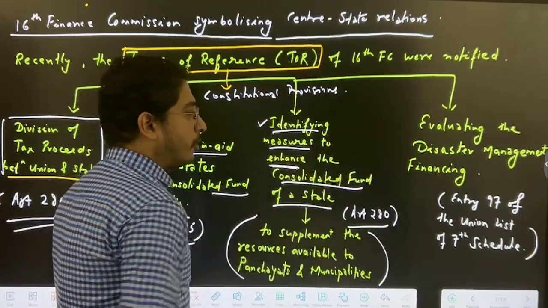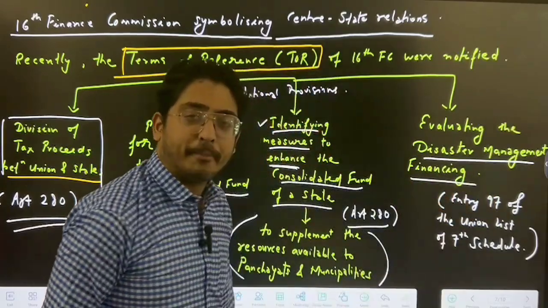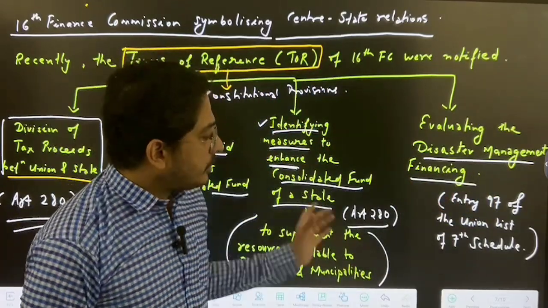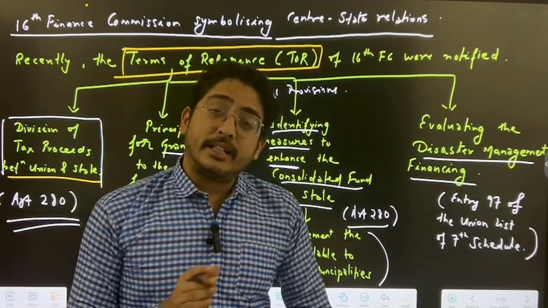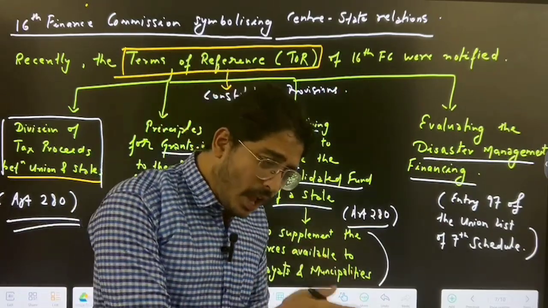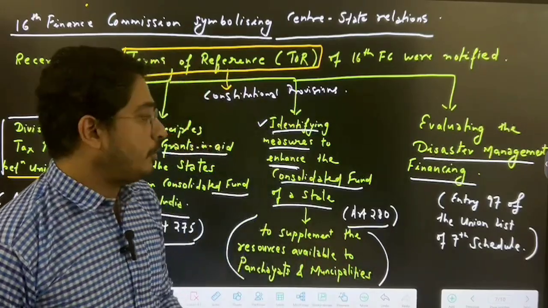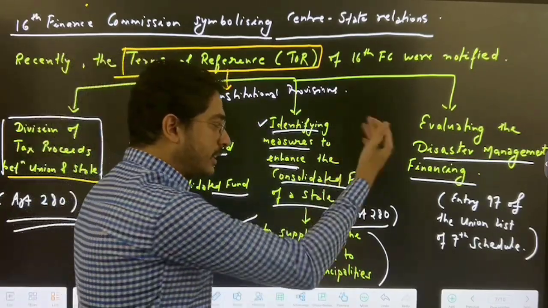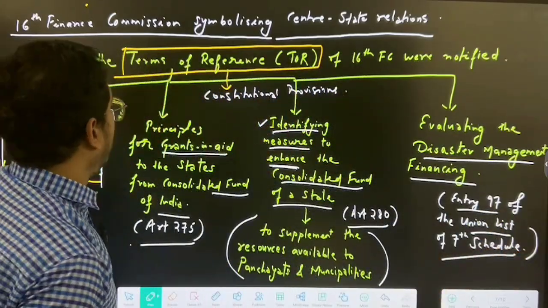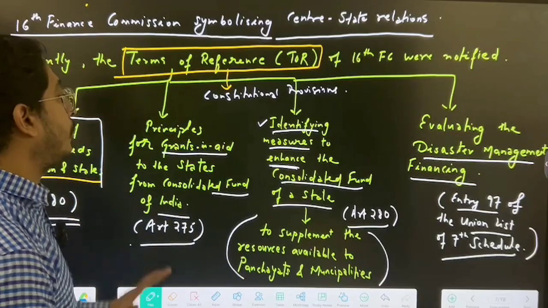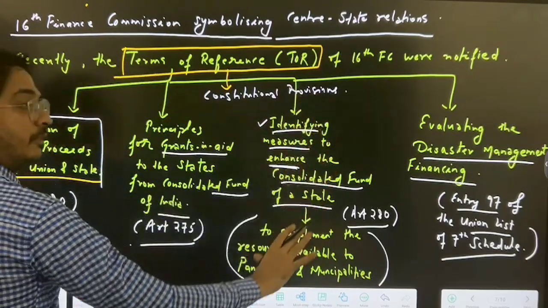Now they have also added one more thing. They will evaluate disaster management financing. Nowadays disasters are happening, climate change is a reality. So this new thing they have added: they will evaluate how disaster management financing is done, how the money comes from center to state. All those modalities will also be evaluated here. This is entry 97 of the Union List of the 7th Schedule. So these 4 terms of reference are first of all under constitutional provisions. Now we have given a brief idea about the terms of reference.